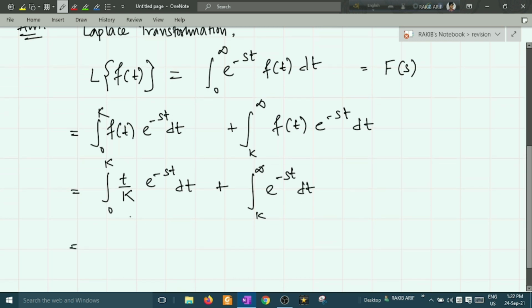Okay, so now solve this integration. 1 by k will be taken out of the integration, and the integrating limit is 0 to k, and the integrand will be t e to the power minus st dt, plus the integral from k to infinity of e to the power minus st dt.